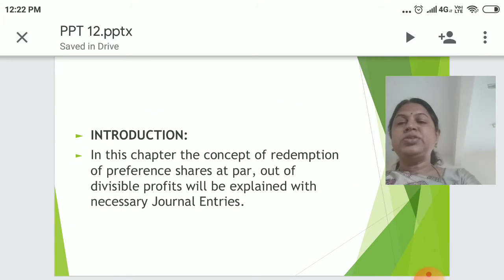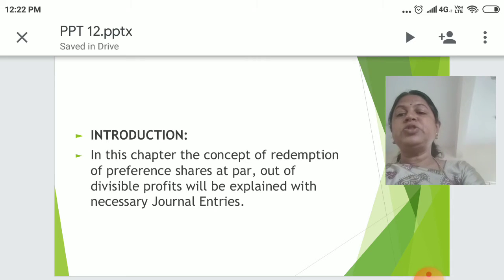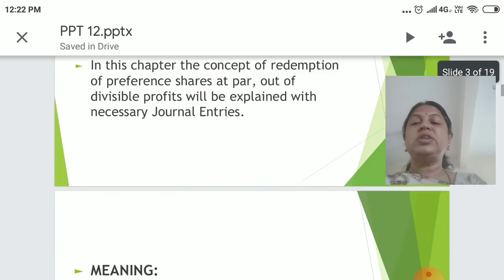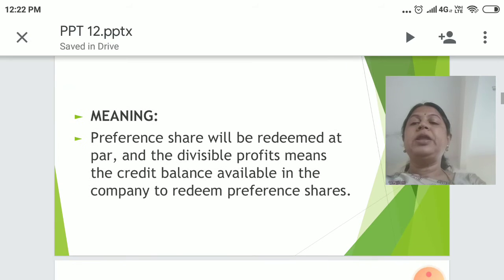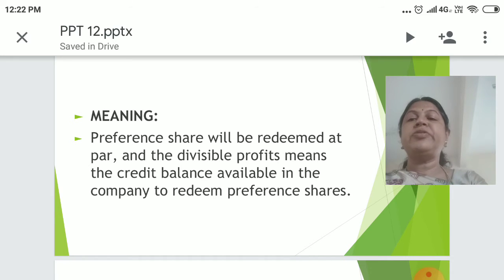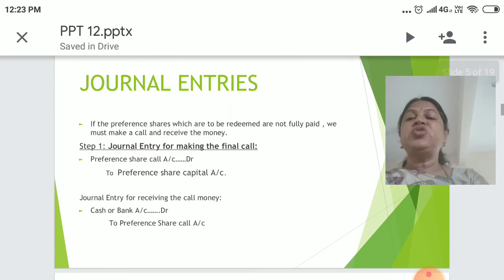The introduction to this chapter: in this chapter, the concept of redemption of preference shares at par out of divisible profits will be explained with the necessary journal entries. Meaning: preference shares will be redeemed at par, and the divisible profit means the credit balance available in the company to redeem preference shares.